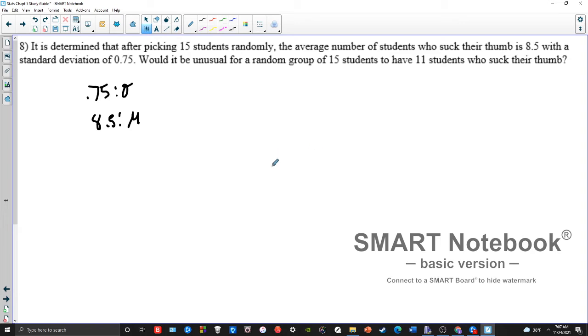So if I want my usual and unusual values, I would do 8.5 plus 2 deviations, so 2 times 0.75. And then I would do 8.5 minus 2 deviations. Again, add 2 deviations to get your upper bound, subtract 2 deviations to get your lower bound.